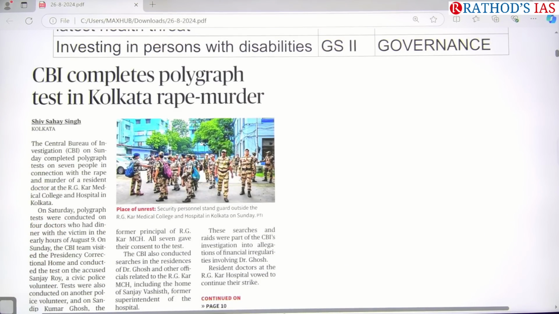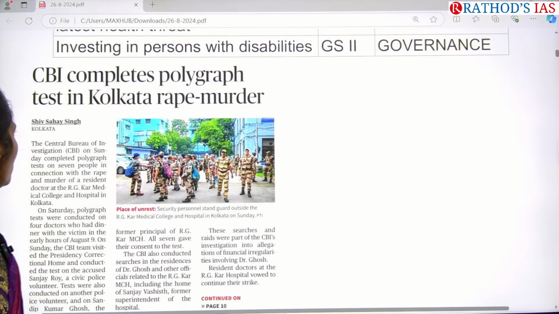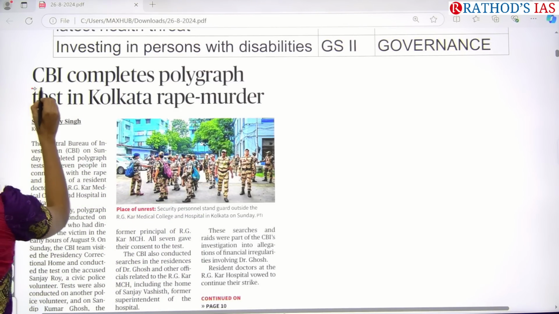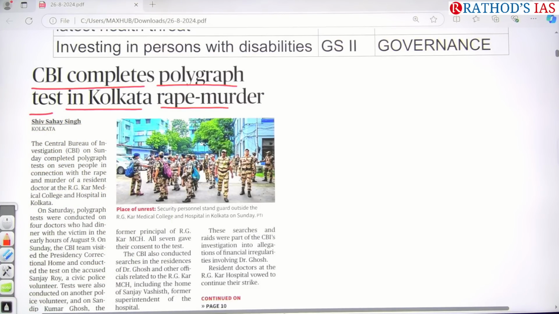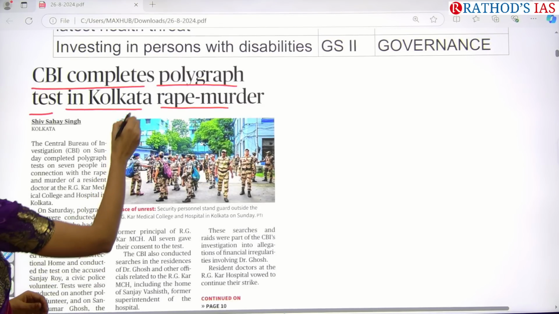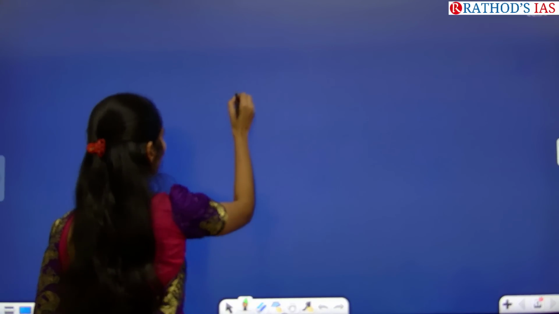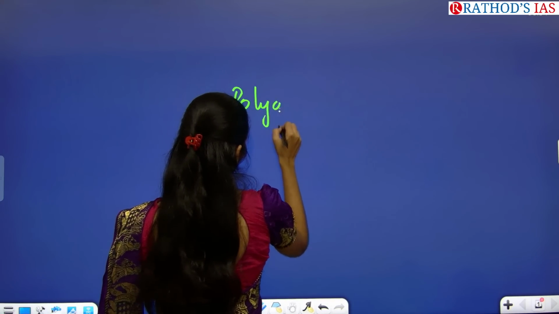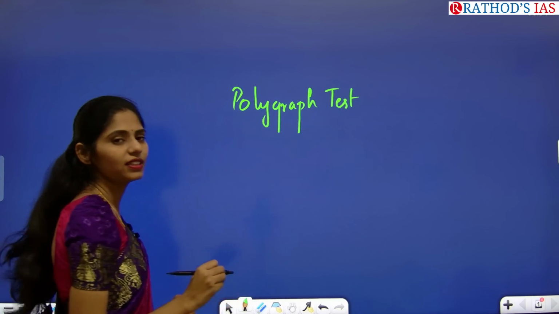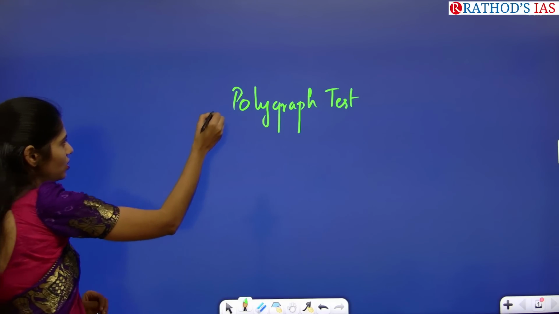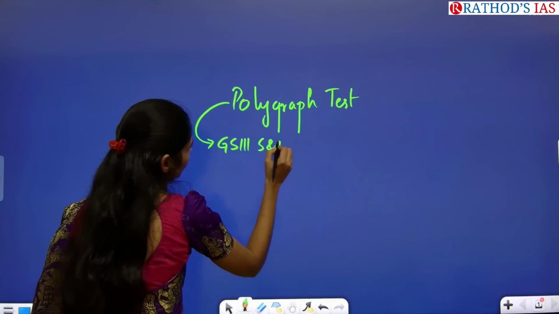In the front page of the Hindu, I found 2 articles which are relevant from our examination point of view. The title says: CBI completes polygraph test in Kolkata rape murder. What is the keyword here? The keyword is polygraph test. From which subject will you see this topic? It is from your GS Paper 3, Science and Technology.